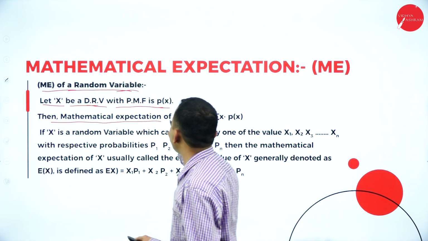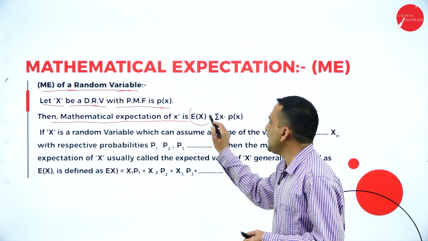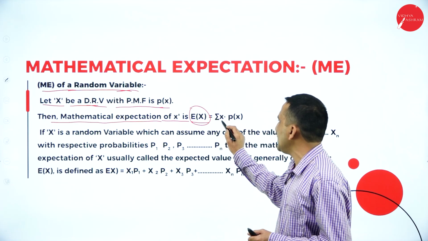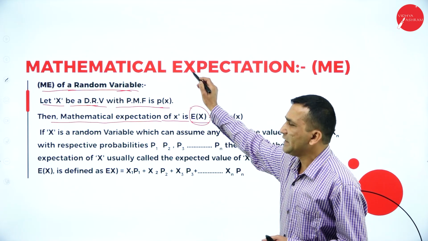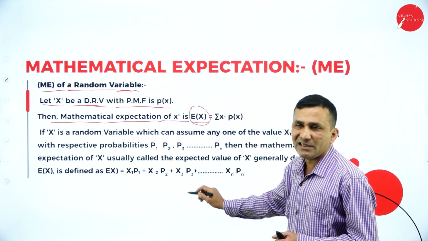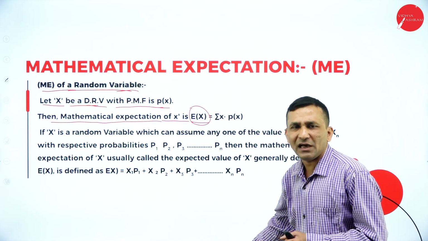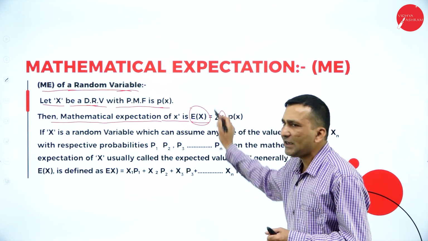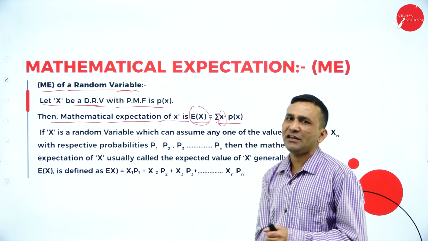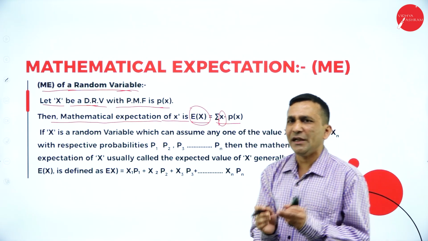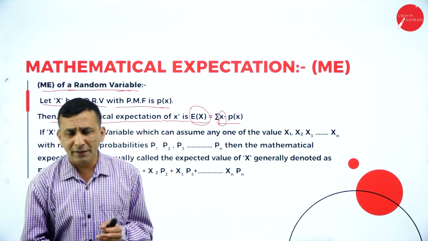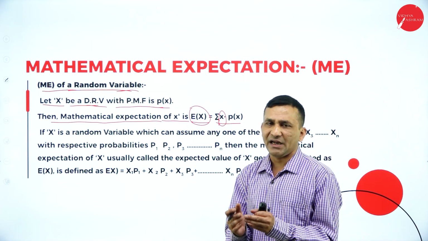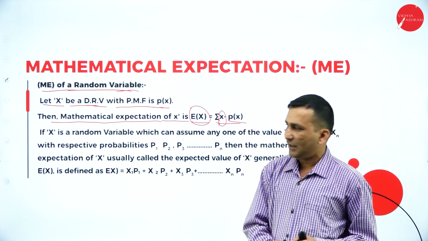The mathematical expectation of x, E of x, is nothing but your arithmetic mean. So how can you extend x from the x series, related to coin or dice? Whatever result we get is x. Now take the total, and multiply with the respective probability. In case of one coin it is 1 by 2, for 2 coins 1 by 4. Like this, whatever result we get, you need to multiply with it.